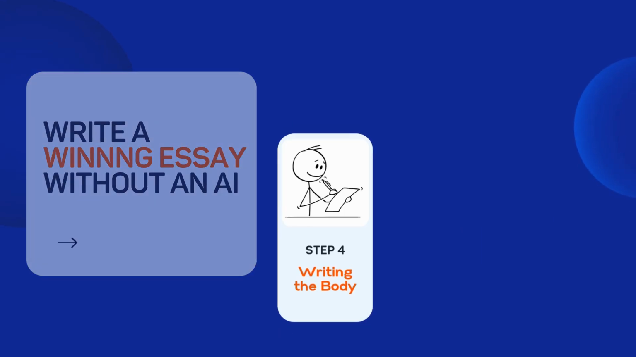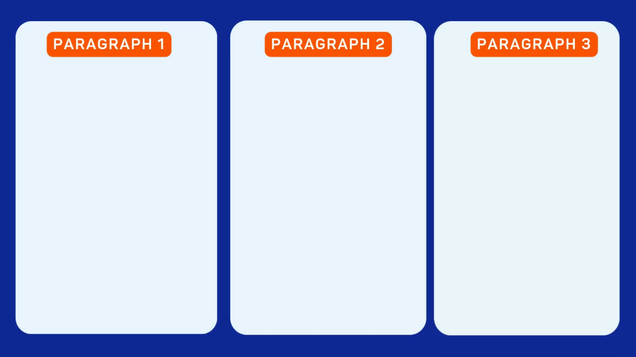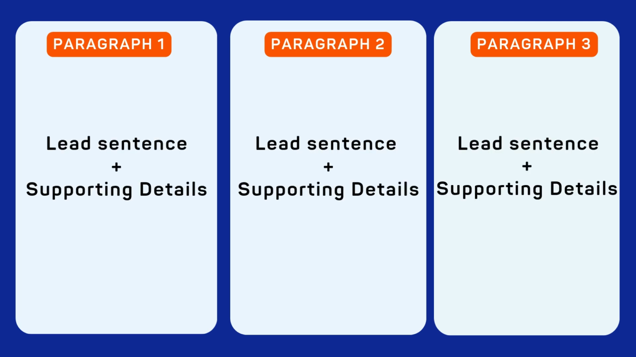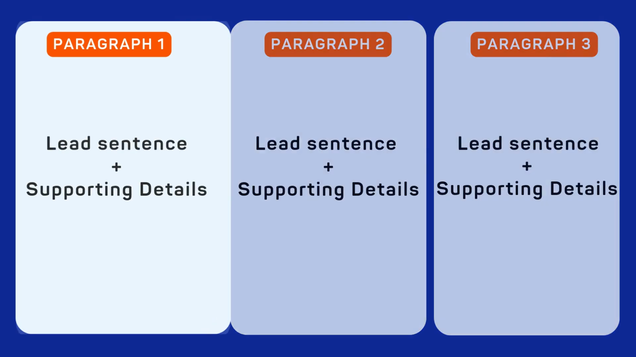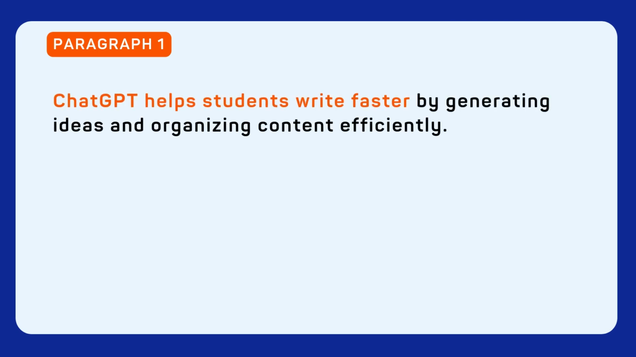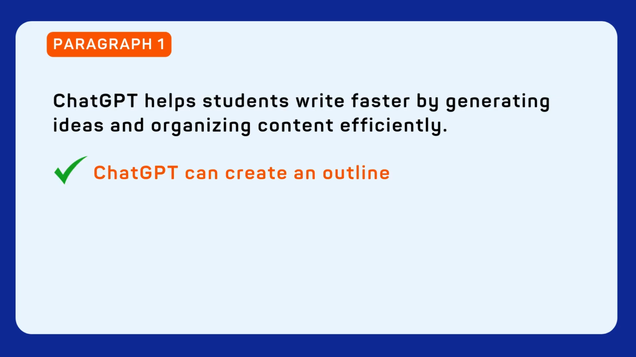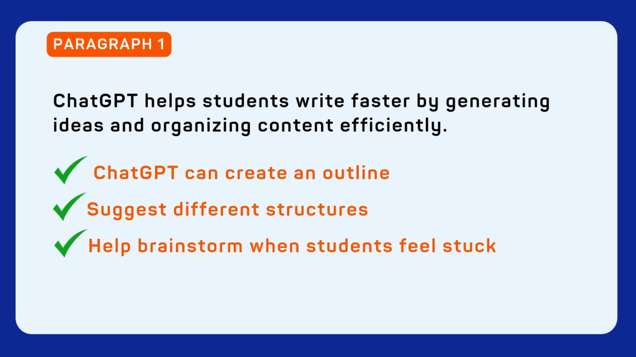Now it's time to write the body. You've got 3 sections, each one based on your 3 reasons. Start each paragraph with a lead sentence and then add supporting details. For example, in your first paragraph, you could start with, ChatGPT helps students write faster by generating ideas and organizing content efficiently. Then give more examples. Talk about how ChatGPT can create an outline, suggest different structures, or help brainstorm when students feel stuck.